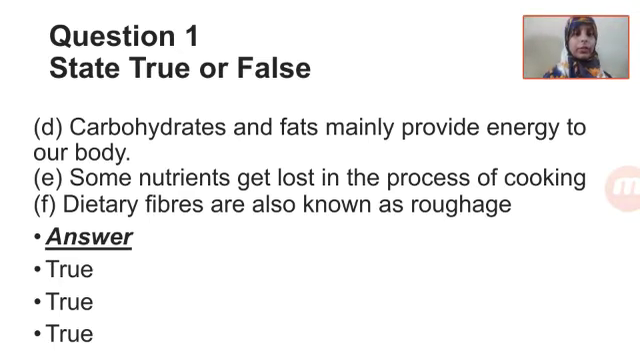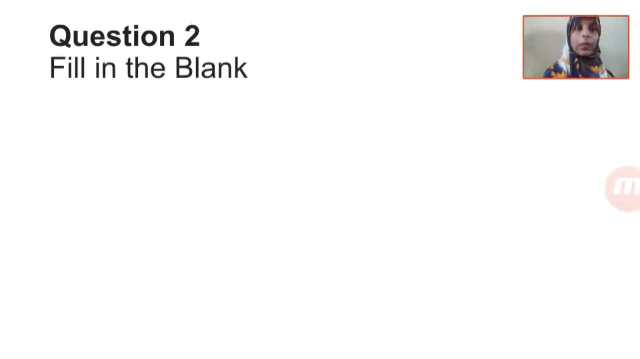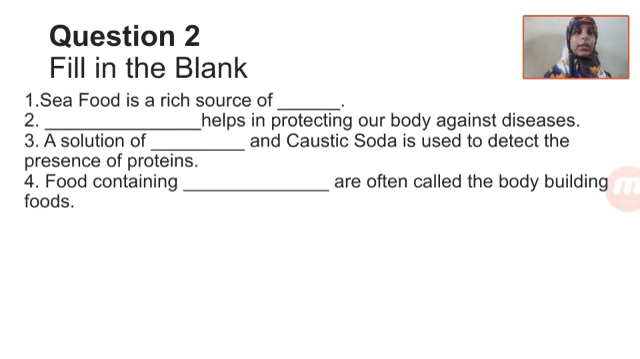Okay. So this was question number 1, that is state true or false. Hope you have written this till here, and if not you can pause the video, or I will also send you the worksheets, please refer to it. Now leave a line and write question number 2, that is fill in the blanks. Here are the 4 questions that you have to copy down. First one is seafood is a rich source of dash. If you know the answer, well and good. If not, leave the space and wait for me to tell you.